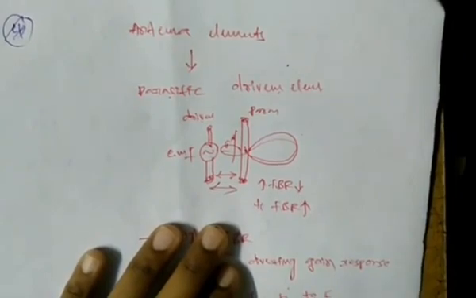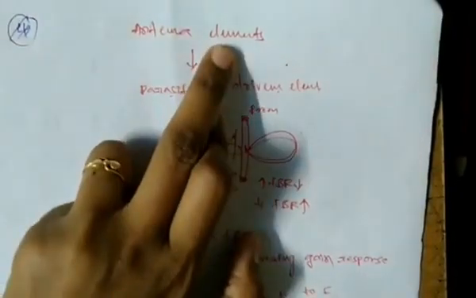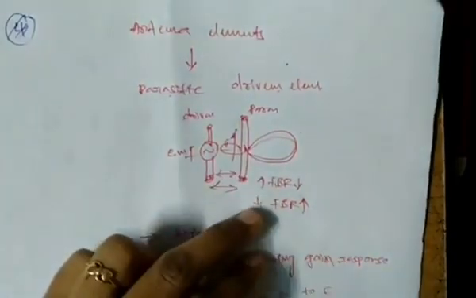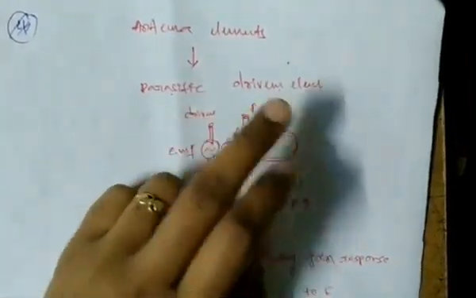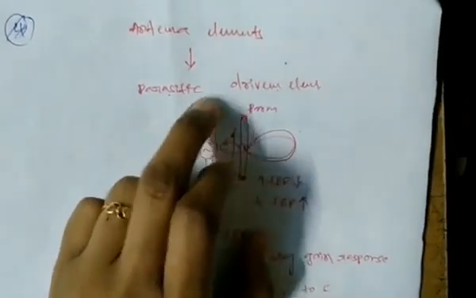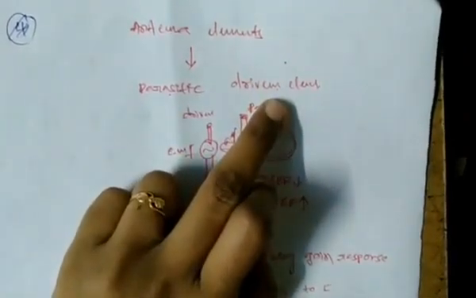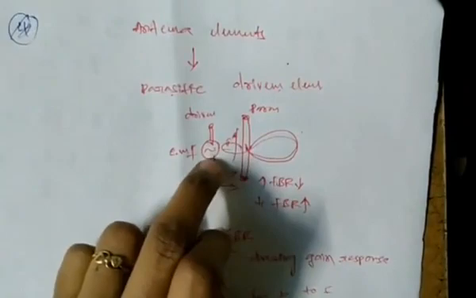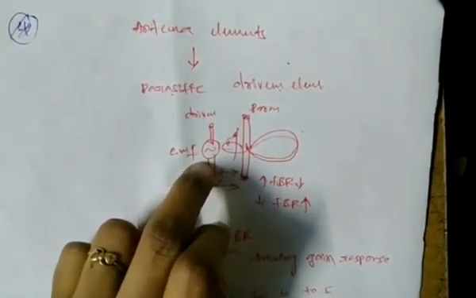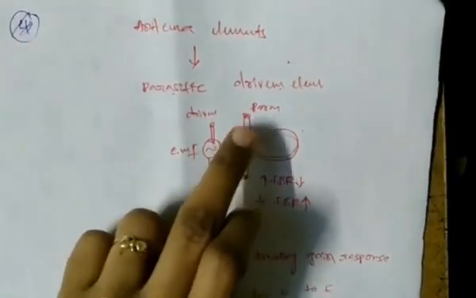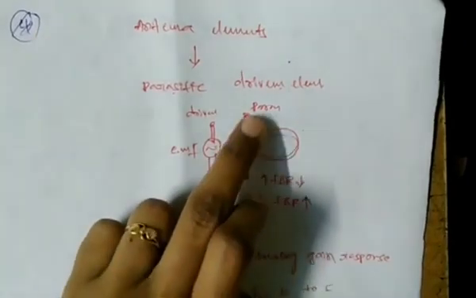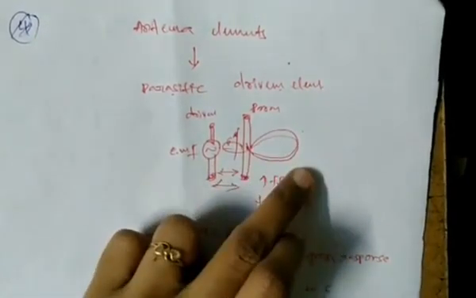Okay, and the front to back ratio also depends on the antenna elements. Now what are the antenna elements? Here antenna elements are like a parasitic element and a driven element. By using these two elements we form the antenna. This one is the driven element, connected to the source, and this one is the parasitic element, which directs the EM wave in free space.